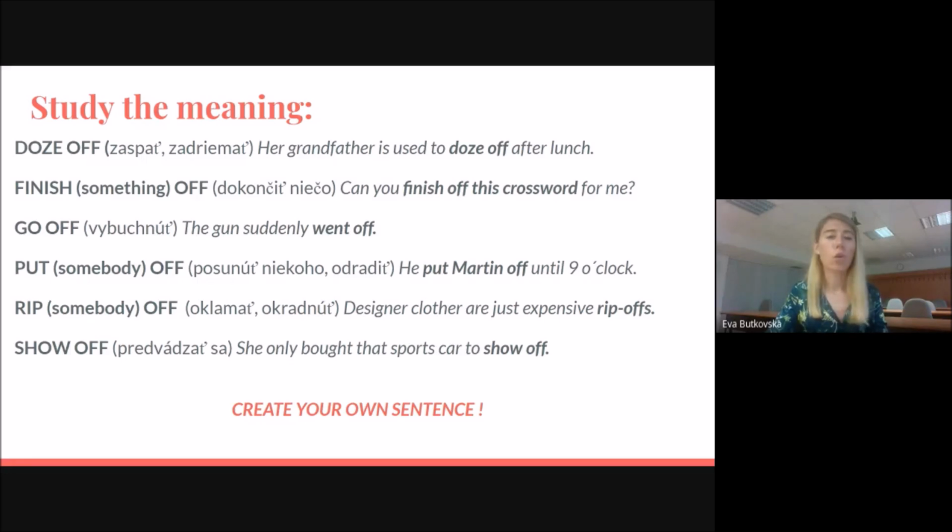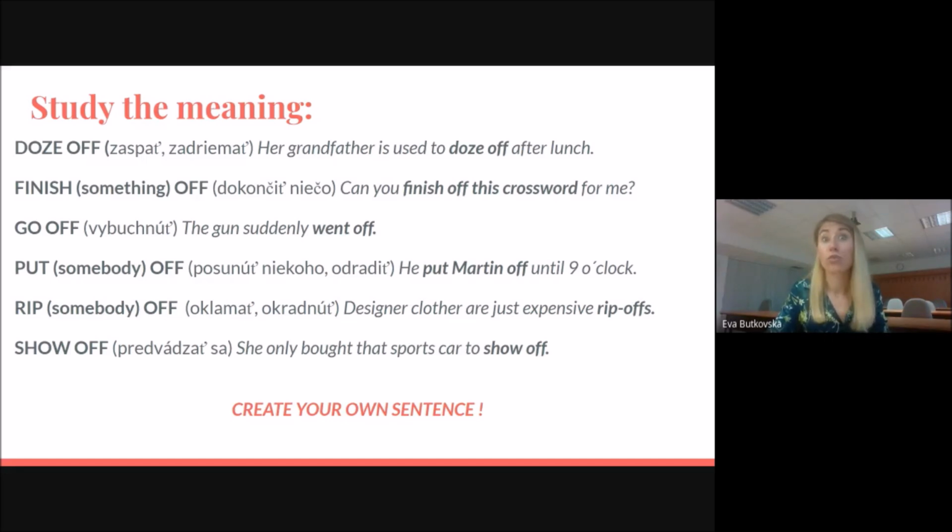So cheat or lie. So in a phrase, designer clothes are just expensive rip-offs. Please, I want you to focus on the sentence now because we do not have a phrasal verb in it. We change the phrasal verb to a noun. This is a specific case. We cannot do it with all phrasal verbs.